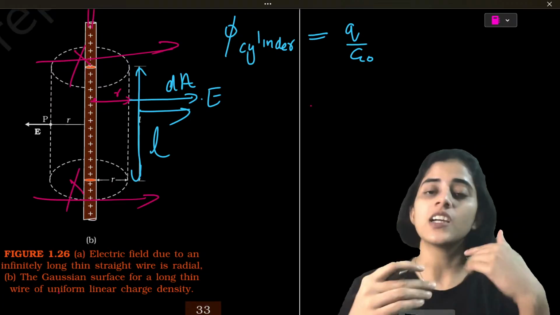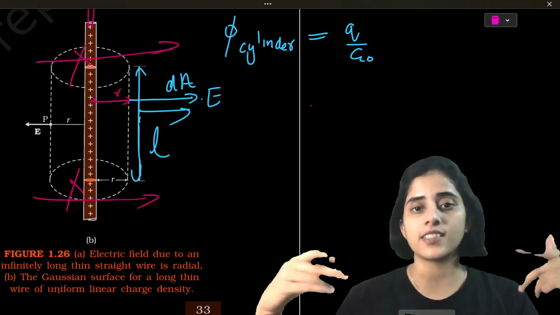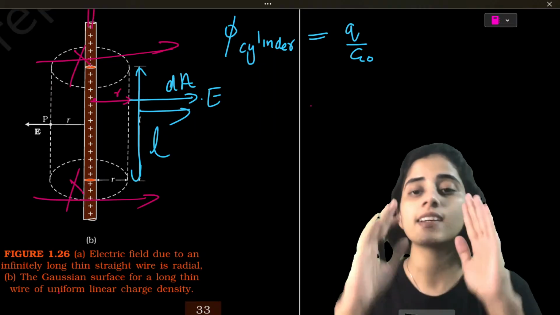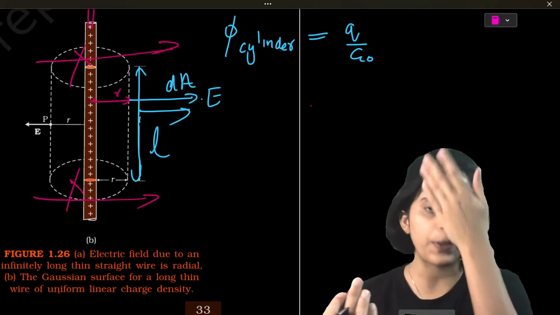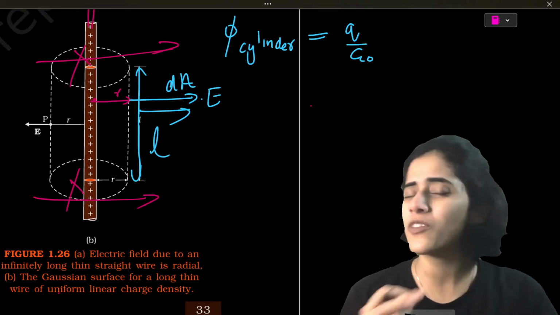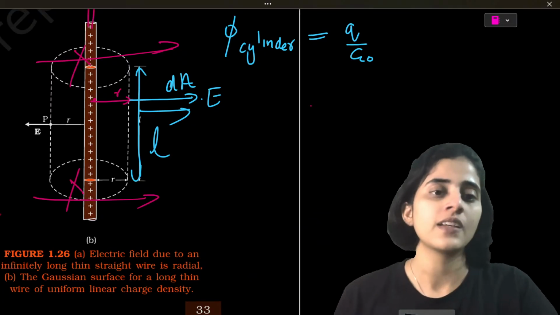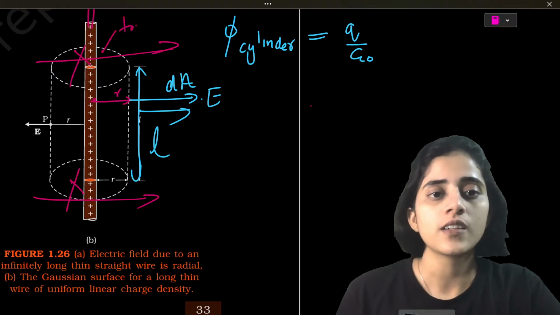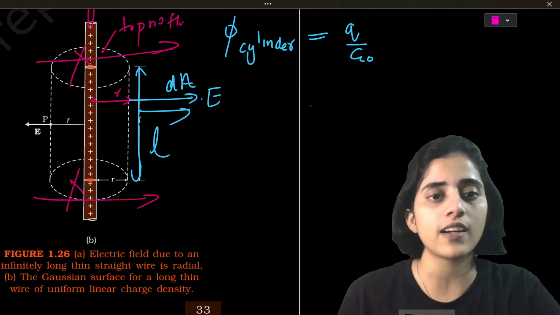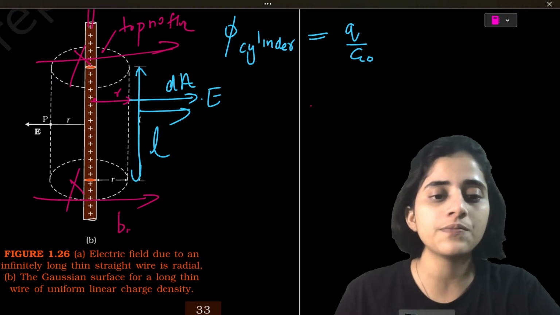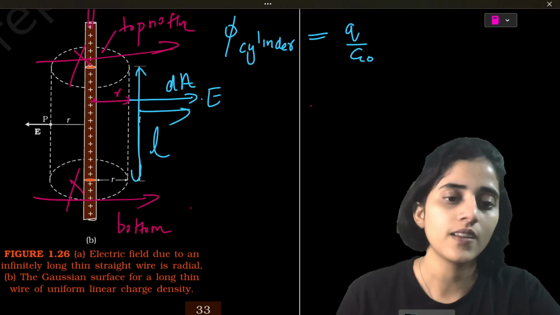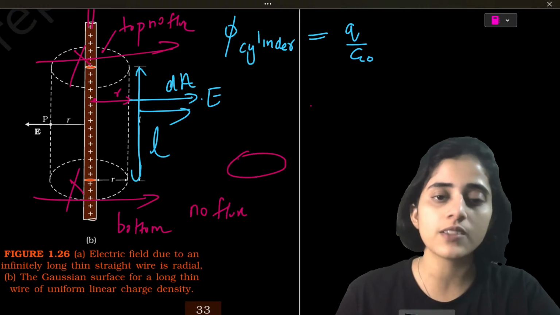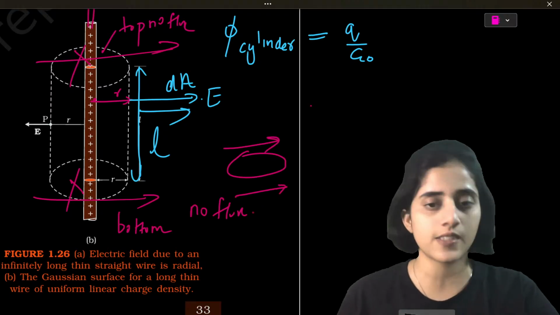In the previous case, we looked at only the two sides because there the curved part was perpendicular. Here you only look at the curved part. Okay, so you have to be careful when you do. You don't have to be careful, you just have to understand. Okay, so the top, no flux. Bottom, no flux. This is the surface, the field lines go like this.